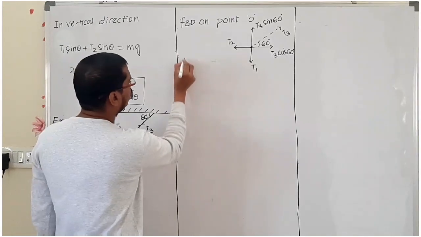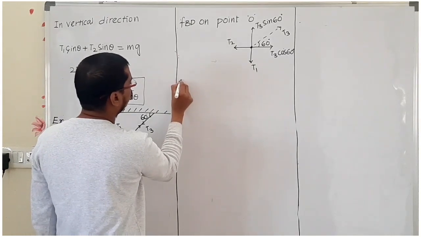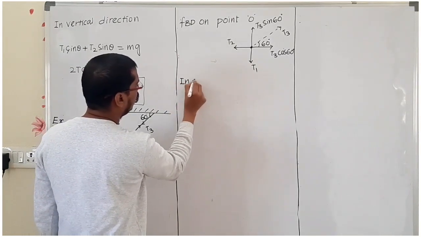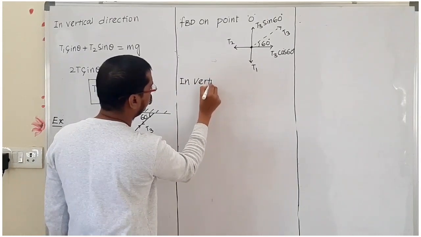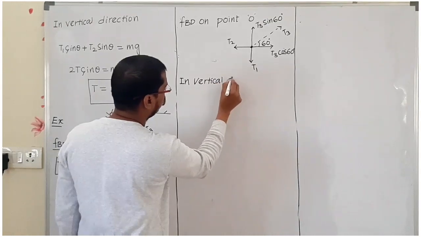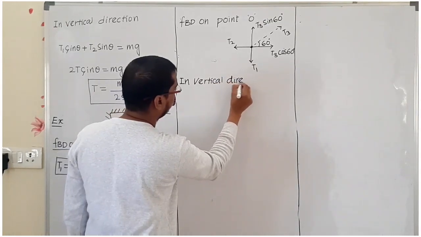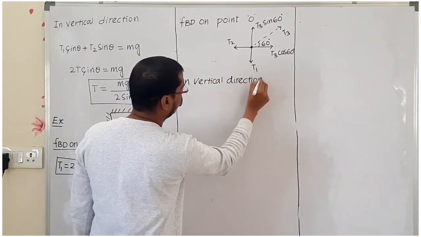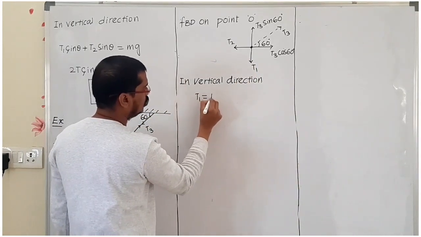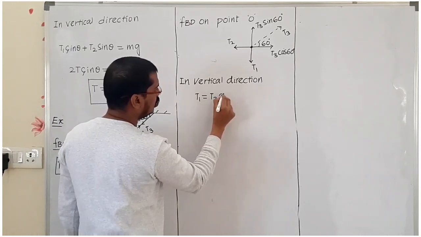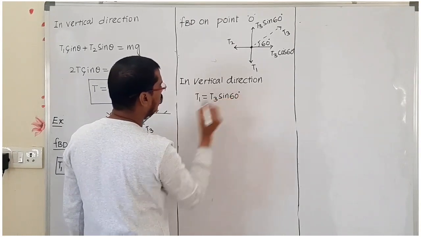Now in vertical direction, what can we write? T1 is equal to T3 sin 60 degree.